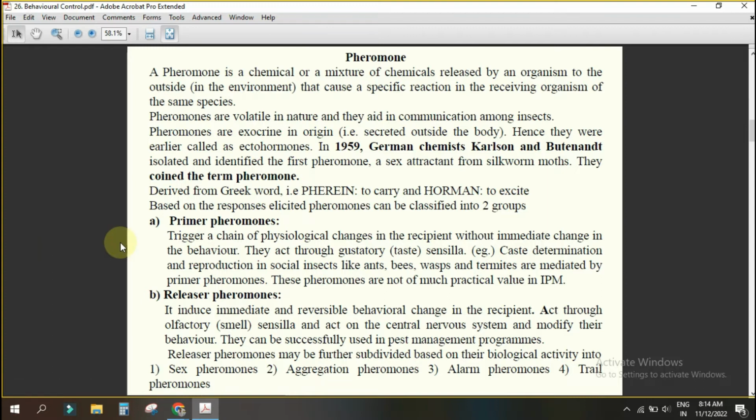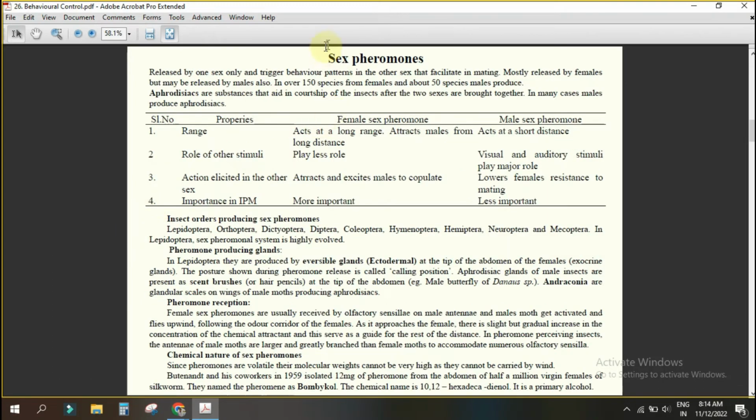First one is your sex pheromone. That means either the male or the female will produce the pheromone, for which the female or male will be attracted. Now you see pheromone producing glands.